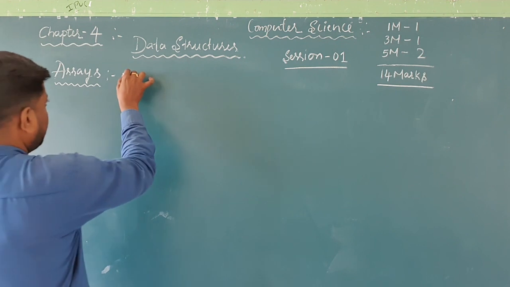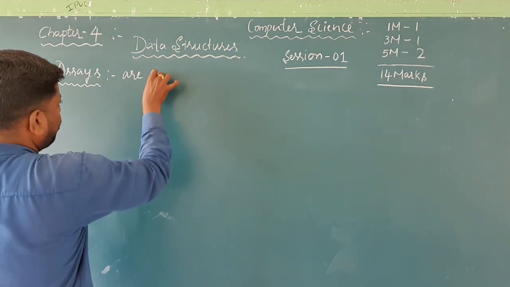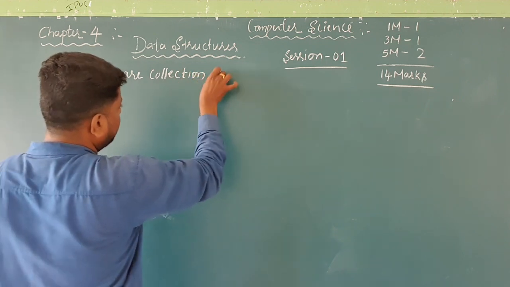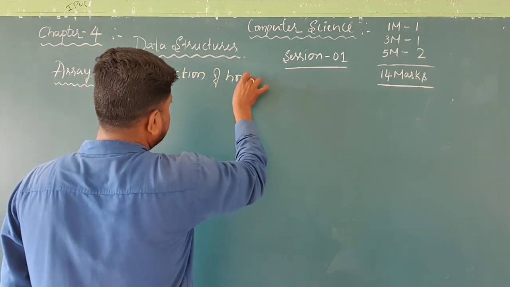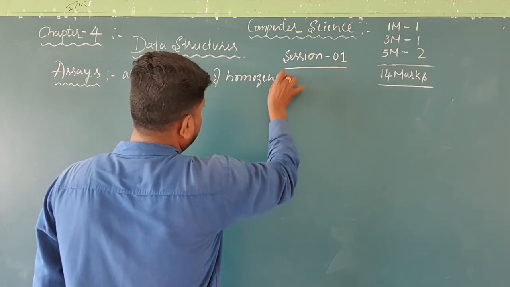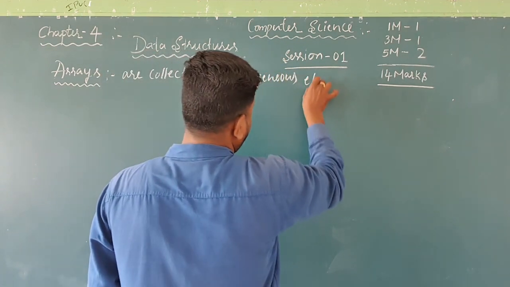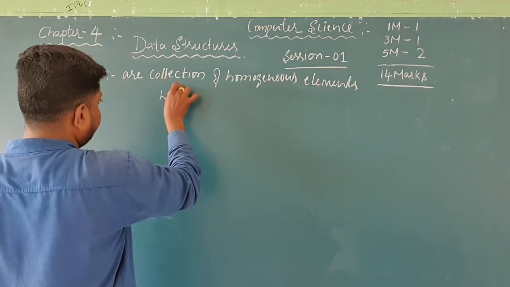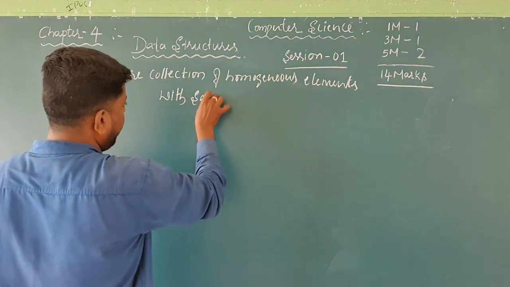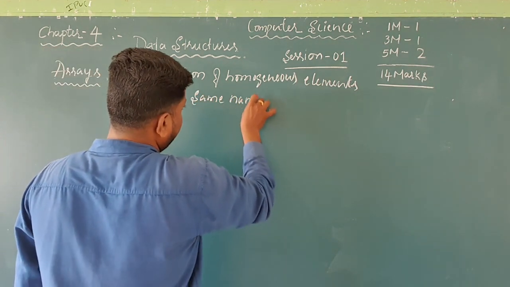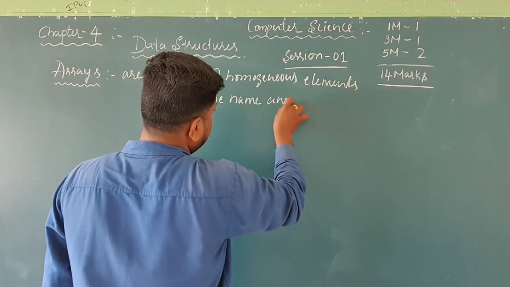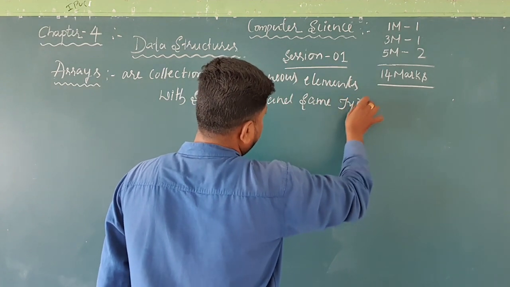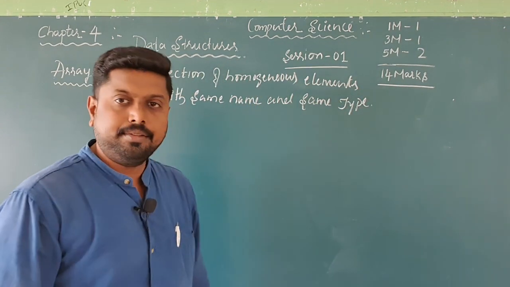Arrays are a collection of homogeneous elements with the same name and same type. So this will be the definition of the array.